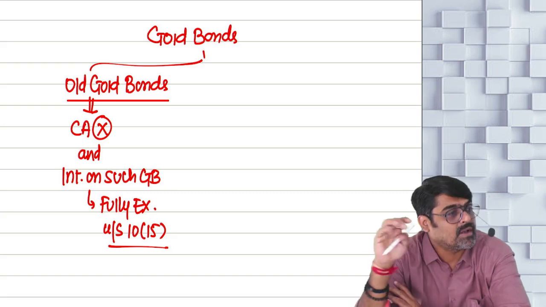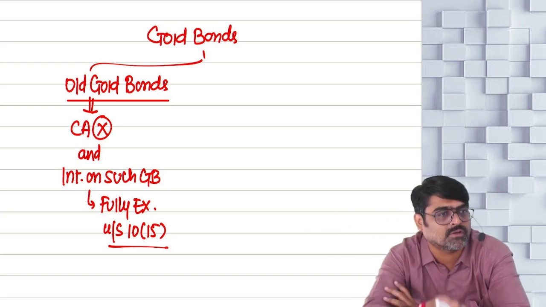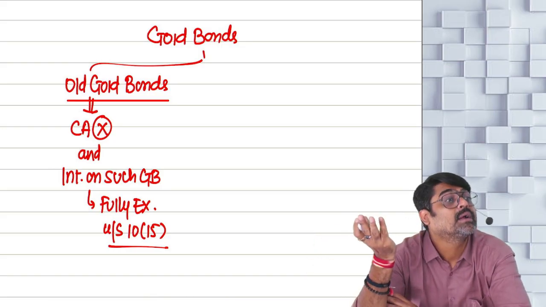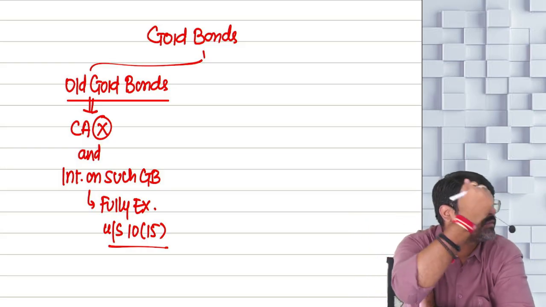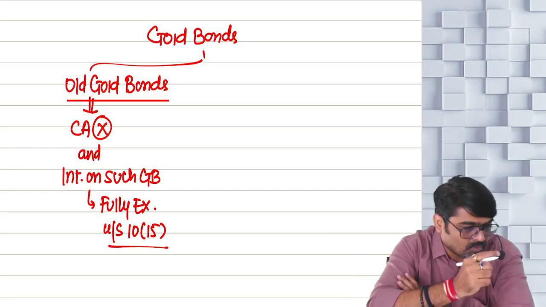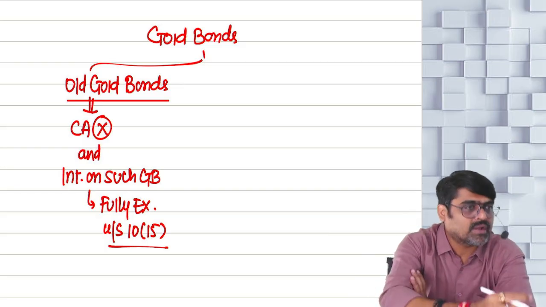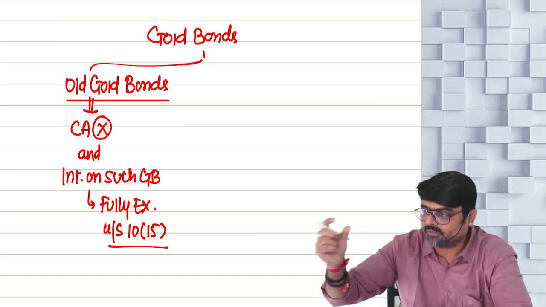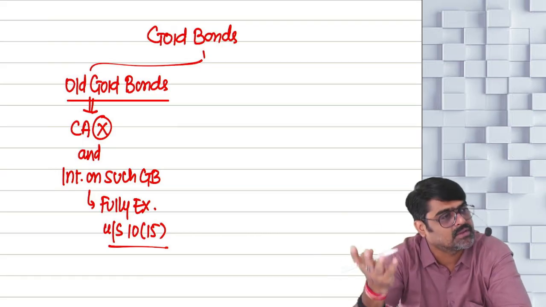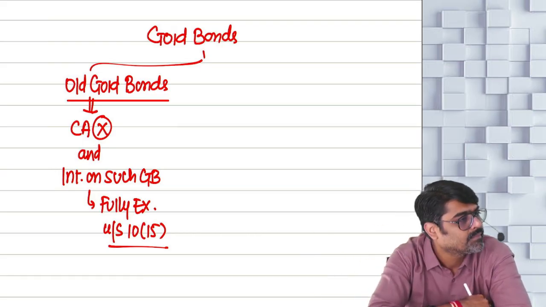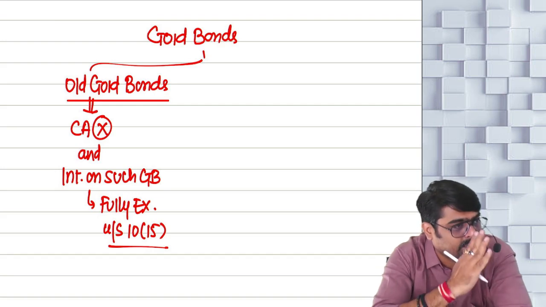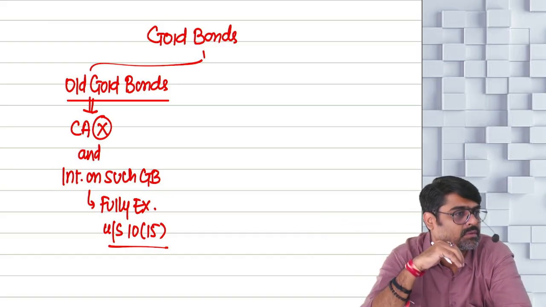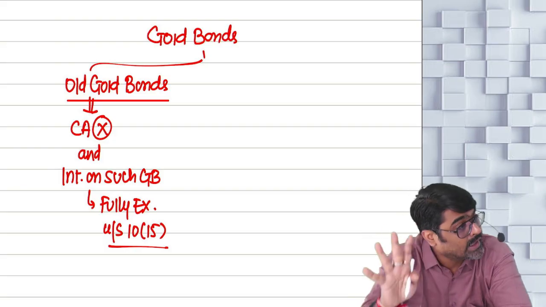Yes or no? If the value of gold comes down, the value of these gold bonds will also come down. So the appreciation or the depreciation in the value of these gold bonds will be directly proportionate to the value of the gold. So if you invest 1 lakh rupees in gold, after one year the gold will become worth 1,20,000, and that same 1 lakh rupees, if you invest in gold bonds, after 1 year these gold bonds will also become 1,20,000. On top of that, gold will not give you any returns in the form of interest. This is going to give you interest also. And that interest also we are going to exempt.